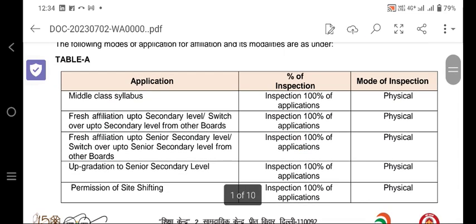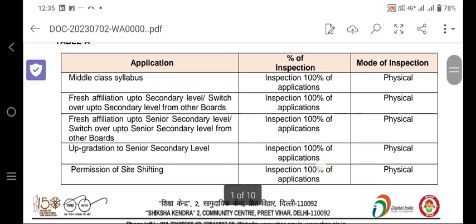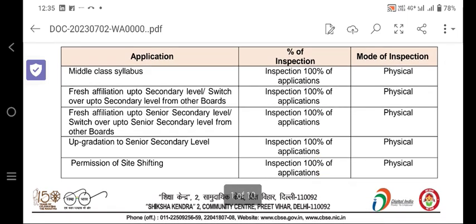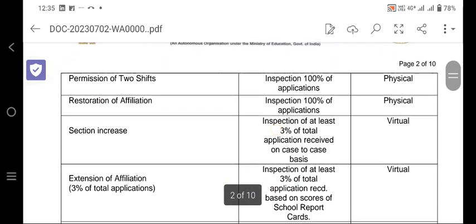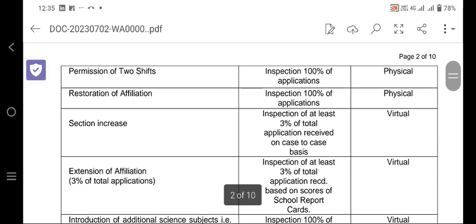What is the process? The application of the middle class syllabus: the mode of inspection will be physical, inspection of 100% of applications, and it will be physical. Next, the fresh affiliation at secondary level and switch over up to secondary level from other boards will also be inspected in physical mode. Fresh affiliation, that also will be physical mode. Upgradation to senior level is also physical mode, and permission of side shifting will also be in physical mode. Permission of two shifts will also be physical mode. Restoration of affiliation, physical mode.